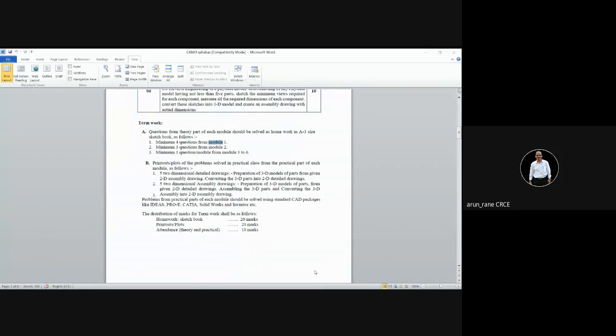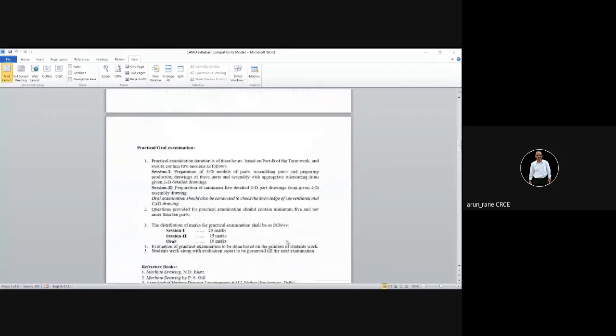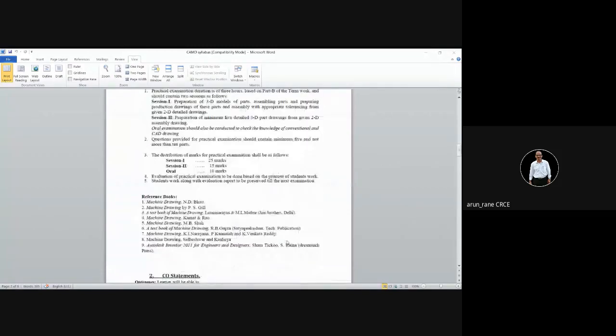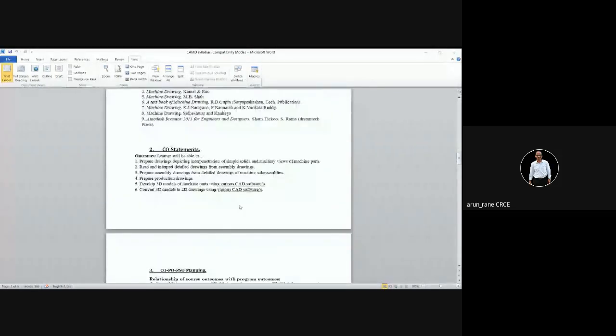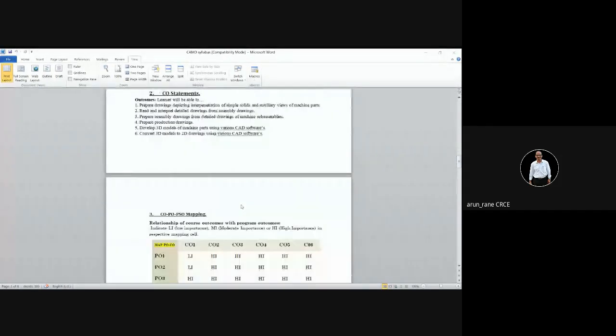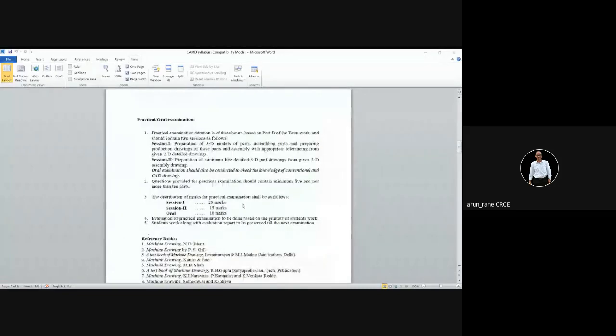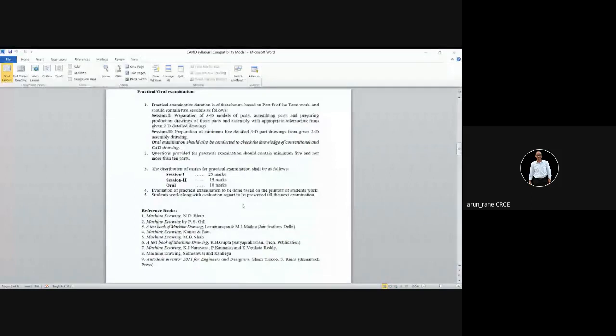Then there is a practical exam. Once the lockdown gets over, we will have face-to-face meetings and we will have the exam also. Otherwise, we'll have to think how to conduct the exam if the lockdown continues. But practicals we can conduct on the virtual lab. So we are working on that, on how to teach you, as you also have to practice, isn't it, on the modeling software.